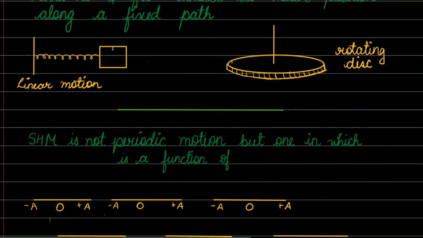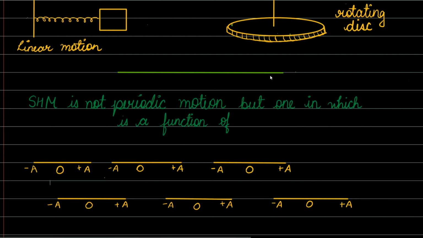Consider a straight line, and on it take a mean position, and name it point O. The particle is performing a back and forth oscillation about the origin O, between the limits plus A to minus A. Under these limits, from plus A to minus A, the oscillatory motion is said to be simple harmonic motion.